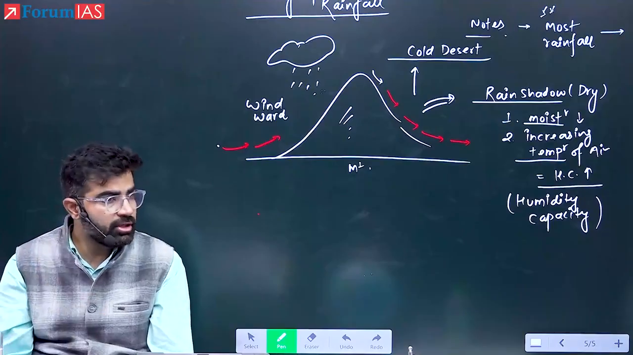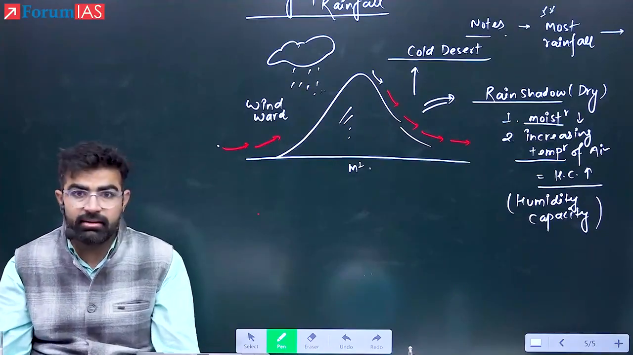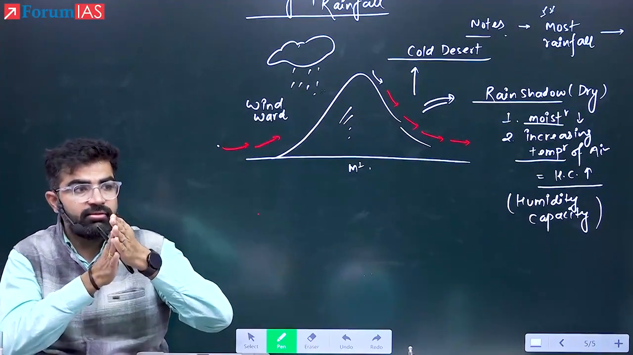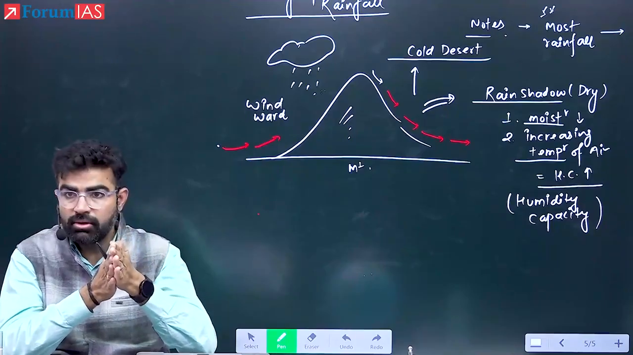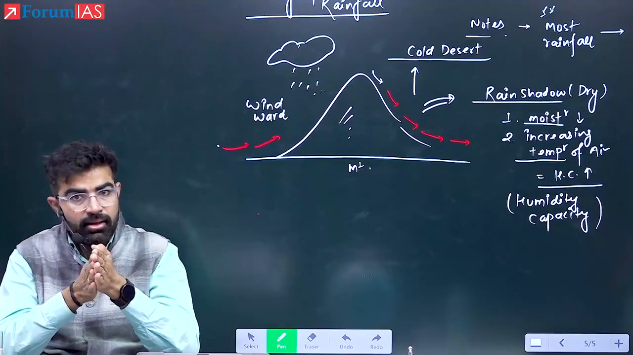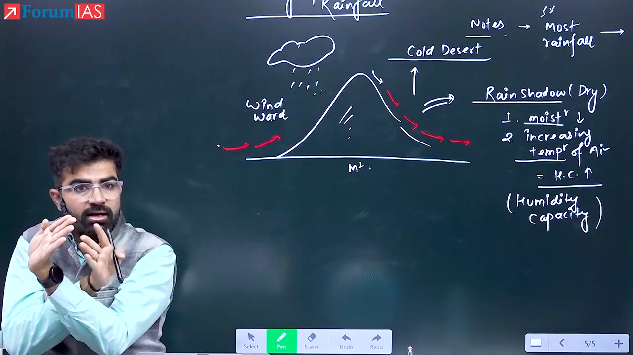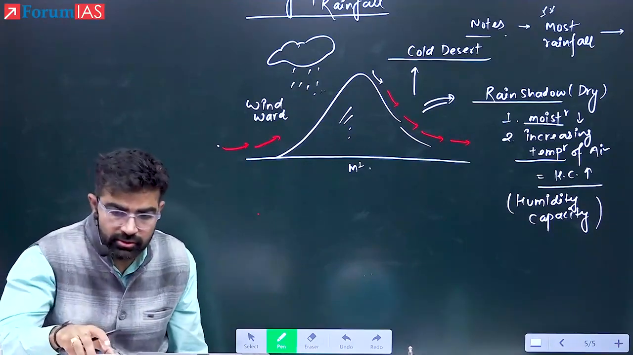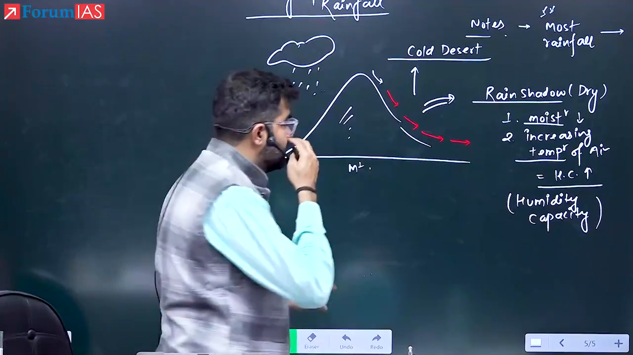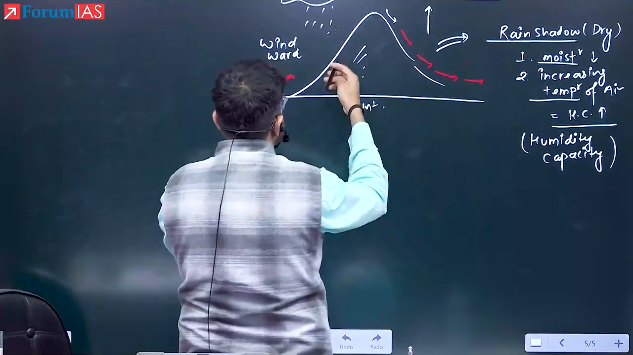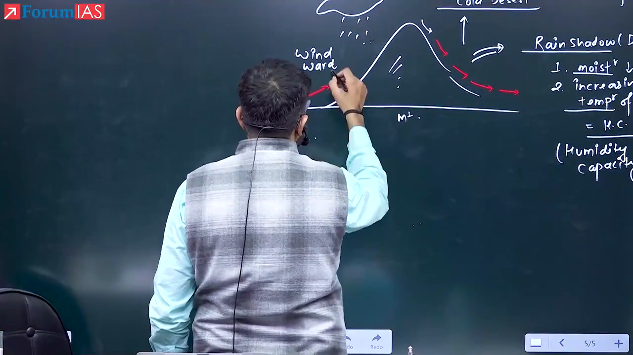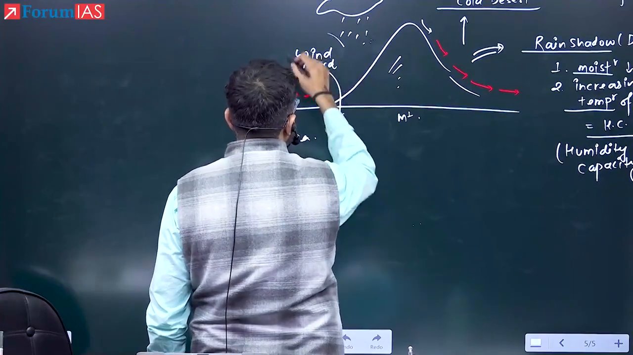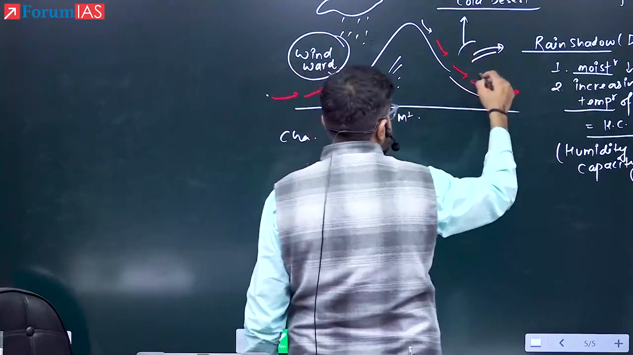Will the orientation of the mountain matter? Yes, if they are parallel to the winds, they will not cause much rainfall. For example, the Aravalli in Rajasthan. If they are blocking the winds, like the Western Ghats, then they will cause more rainfall. Now see some points one by one. Characteristics: which side will receive rainfall here? That is the windward side. This will remain dry.